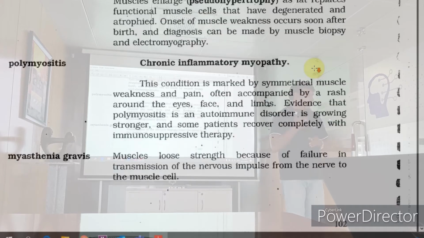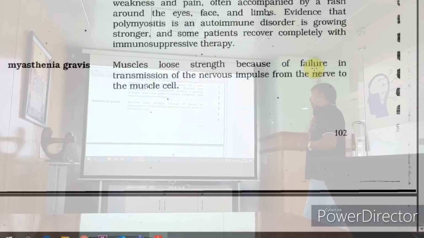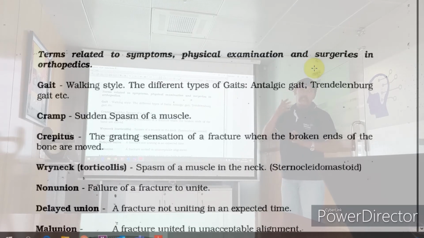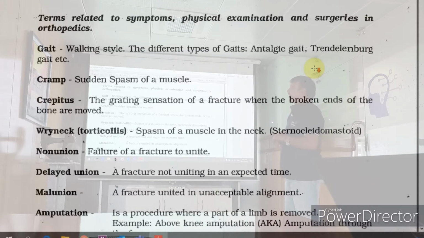Myasthenia gravis. Amitabh Bachchan has talked about it. In this, what happens is muscle weakness. Asthenia means weak. Muscle loses its strength because of failure of transmission of nerve impulse from the nerve to the muscle. See what happens: there is a nervous conduction system from our spinal cord, there will be a nerve, and from there enzymes will go, and those enzymes will trigger the muscle to contract. That will be missing. Okay, so the eyelids will close down like that, and muscle weakness will be there. That is known as myasthenia gravis.